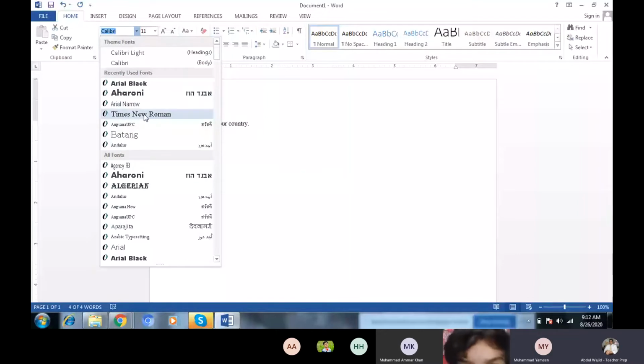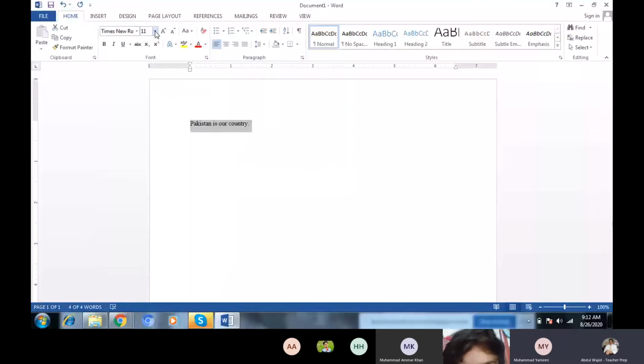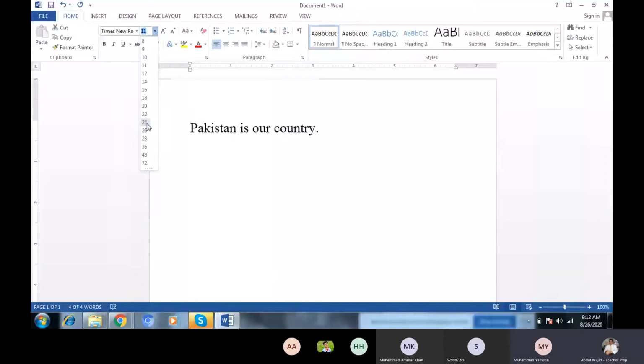Times New Roman. Now this is used for size. How much size you need when you are going to type any letter or anything. The font will be size 12, and the heading will be 14. If you want more, you can write what you want, but 14 is good.